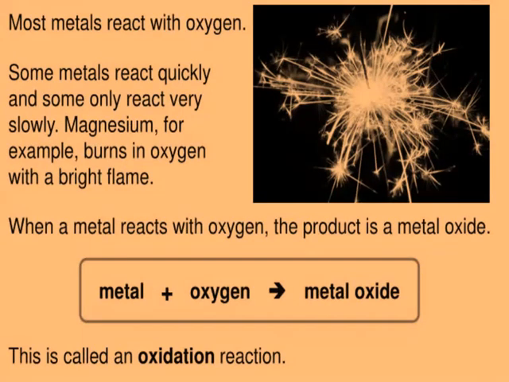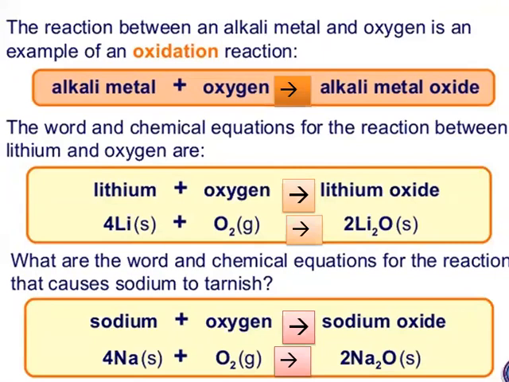When a metal reacts with oxygen, the product is a metal oxide, and this is called an oxidation reaction. Addition of oxygen in a reaction is an oxidation reaction. The reaction between an alkali metal and oxygen is also an example of an oxidation reaction, and we will take up two examples here.